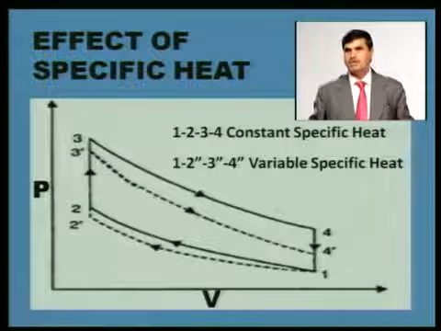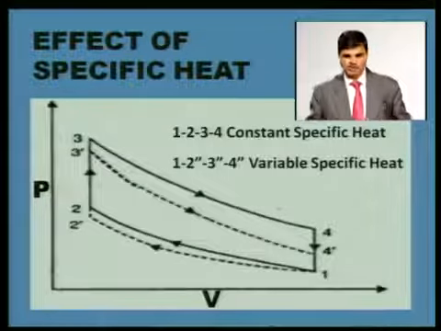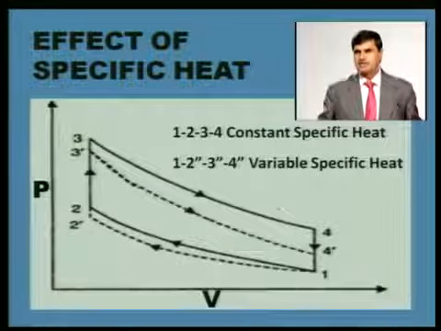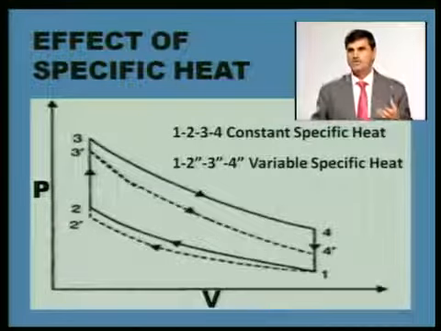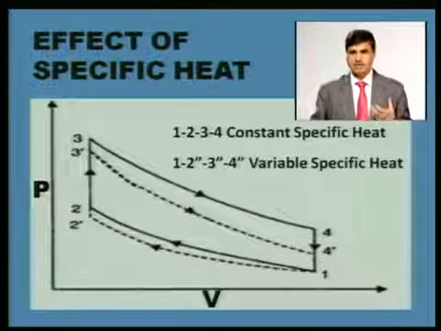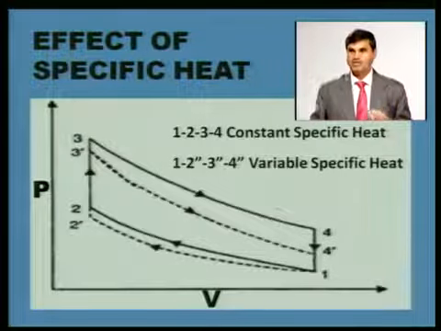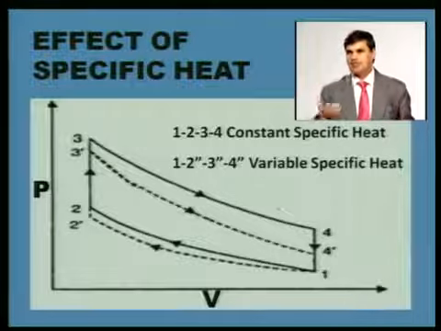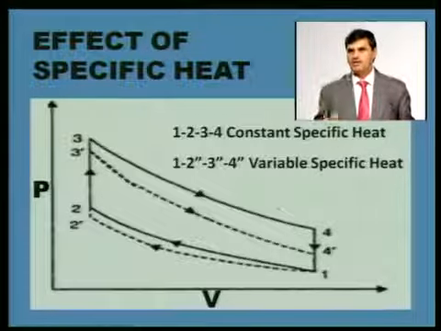The reason for that is it now has a mixture of air plus fuel vapors, and this mixture has a higher value of Cp, meaning for increasing the temperature of this fluid by 1 degree Celsius, the amount of heat required will be much more.